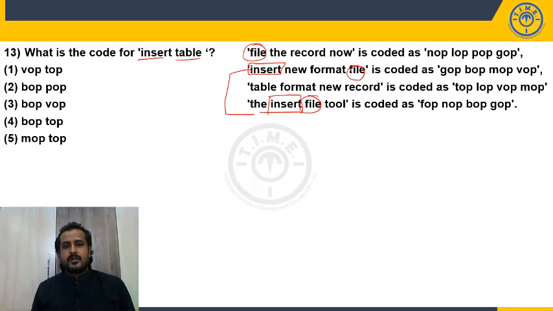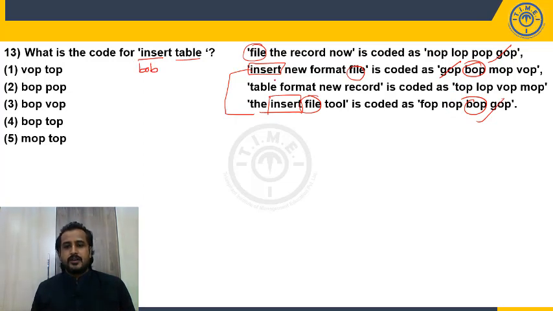But file is also common in the first and second statement. So in the first and second statement, what is common? Which code is common? GOP. So I should not look at GOP. So here rule out the GOP. Now in the second and fourth statement, what is the only common element now? Insert. What is the common code in the second and fourth? BOP. Yes, BOP. So what is the code for insert? BOP.